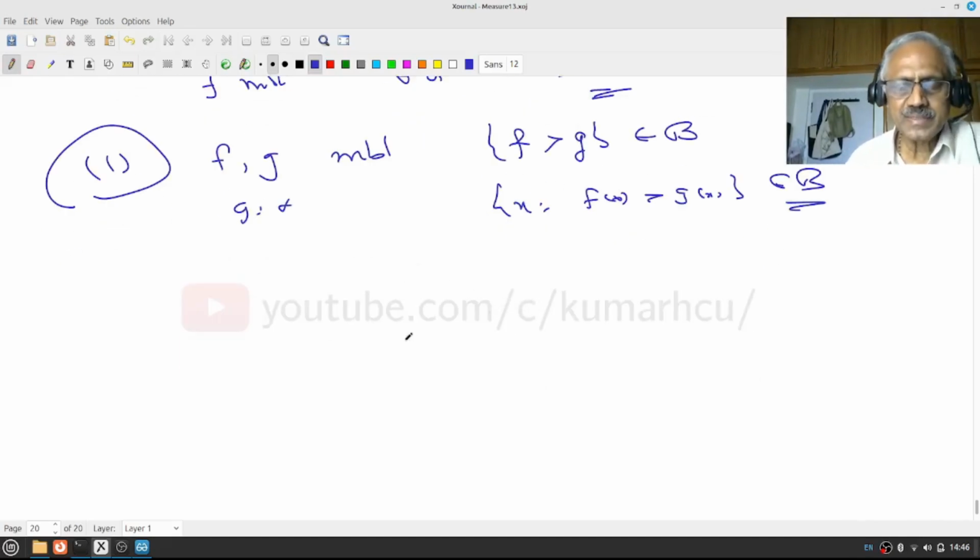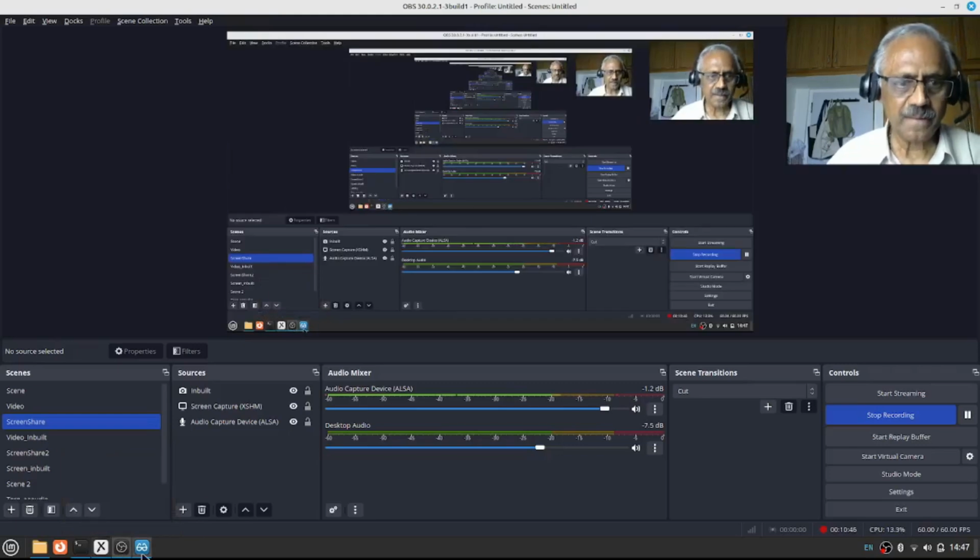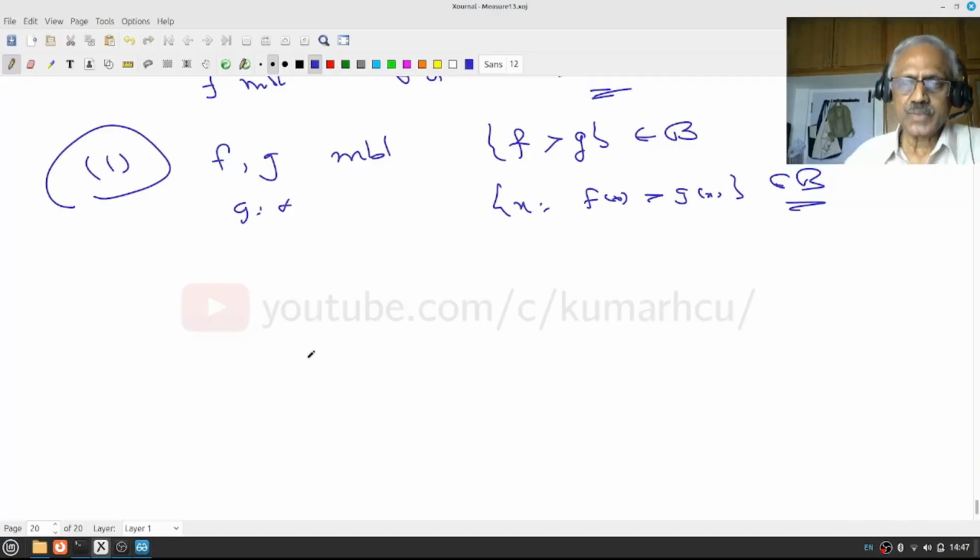Remember what I said? I said that to prove measurability of a set, the standard trick is either to prove its complement is measurable. In this case, f less than or equal to g. That doesn't seem to be any easier. But the other one is to write it as a countable union of measurable sets. So let us try to do that. How do I get it?